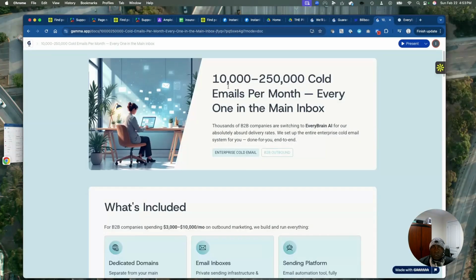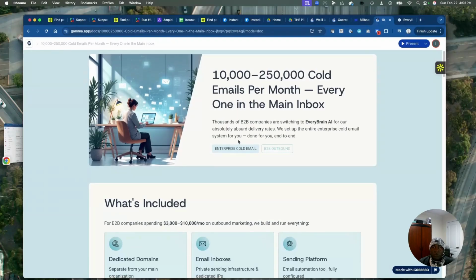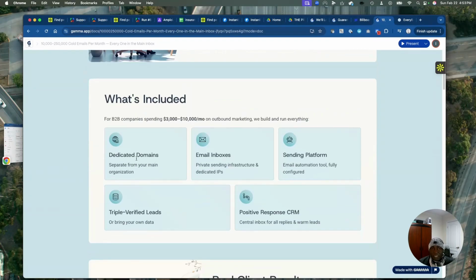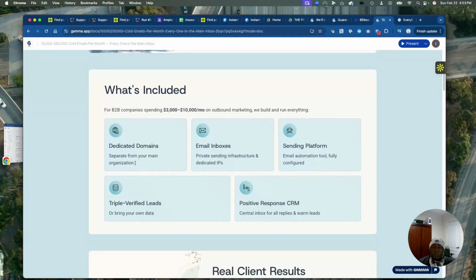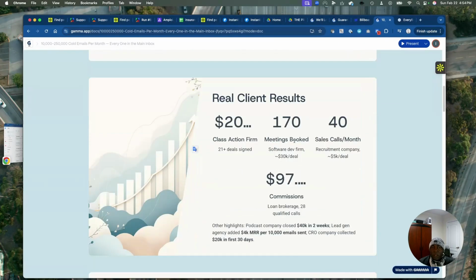So what we do is we send out 10,000 to 250,000 cold emails per month. It just depends on how much we work with you. There are thousands of B2B companies that are switching to Evergreen AI for our absolute delivery rate. We guarantee delivery. We use dedicated domains, so you don't have to separate from your main organization. If your domain is business.com, we don't have to use your domain. We get new domains for you. Private sending infrastructure with dedicated IPs. Email automation tool, fully automated and personalized. We verify these leads, and you get a positive response CRM.